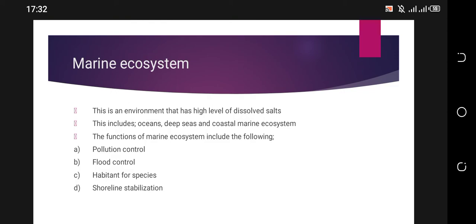A very good example is a whale. A whale will survive in oceans or deep seas. Then shoreline stabilization. When you talk of shoreline stabilization, you talk of the moving of water, at some point in time, from one place to another. That is shoreline stabilization.